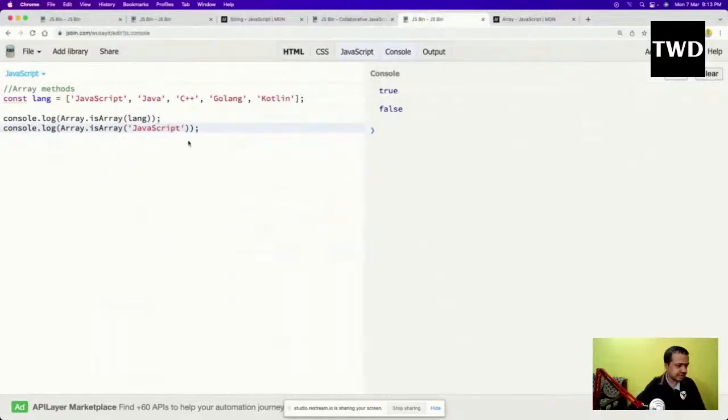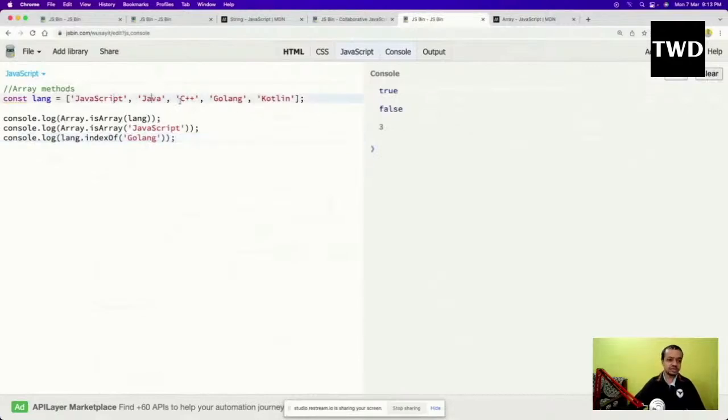Okay, so this is there, and then console.log of lang.indexOf. So there is something known as indexOf. So what is this indexOf? I am taking Golang. If this Golang is available, it will give me the exact index.